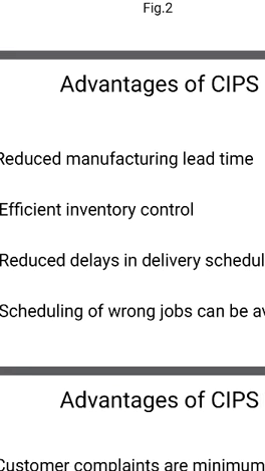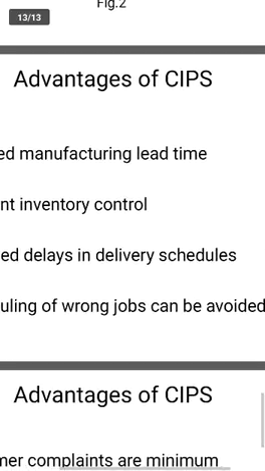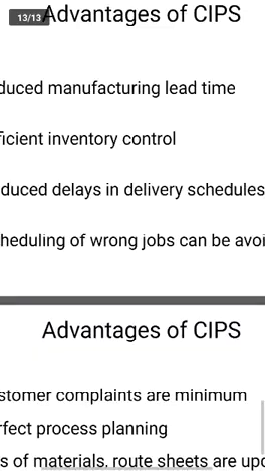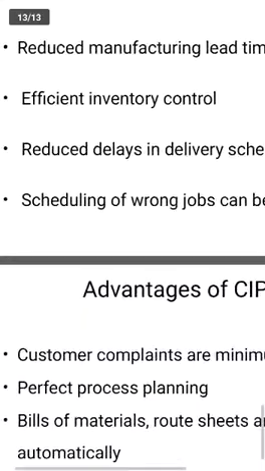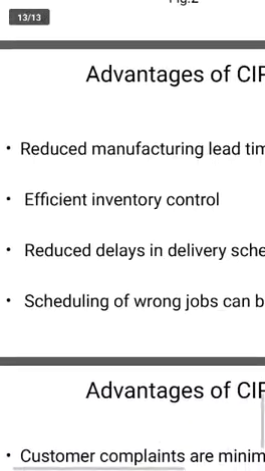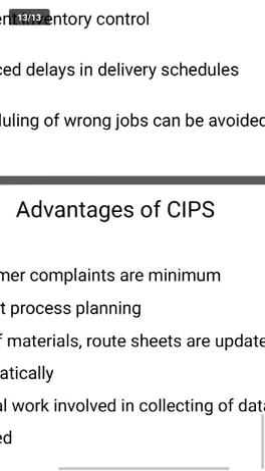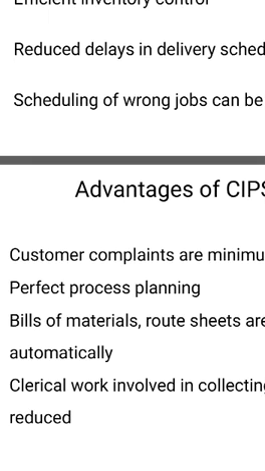Earlier there was ineffective inventory control; here that problem is solved. Next, scheduling of the wrong job can be avoided. The problems are rectified from there to here. These are the advantages. Next, customers' complaints are minimized, because the work is going smoothly with no disturbance.